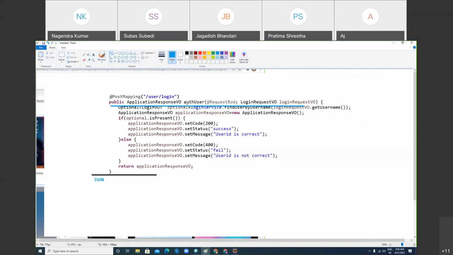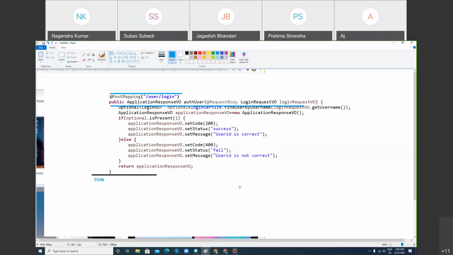So why is this method called a resource, Pratima? Because this method is mapped with a unique URI and represents raw data. That's it. Anything in the REST API which is mapped with a unique URI and represents raw data is called a resource. So when you map the resource, you may be creating the resource, you may be updating the resource, because this method can create the data, update the data, delete, fetch.